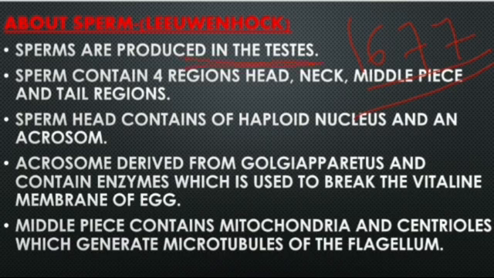Sperm contain four regions: the head region, the neck, the middle piece and the tail region. The sperm head contains a haploid nucleus and an acrosome.